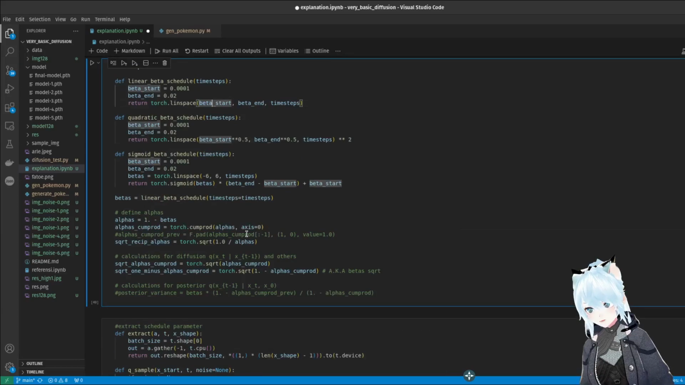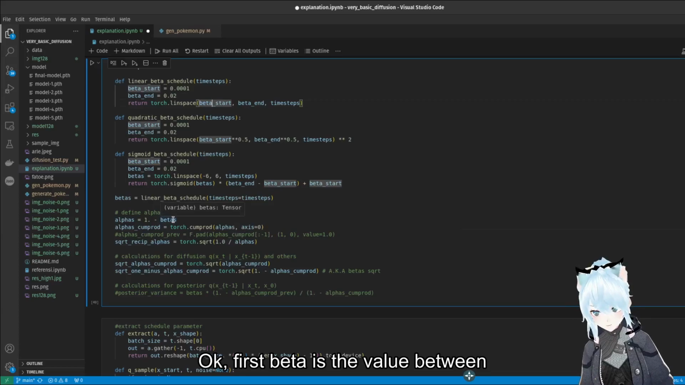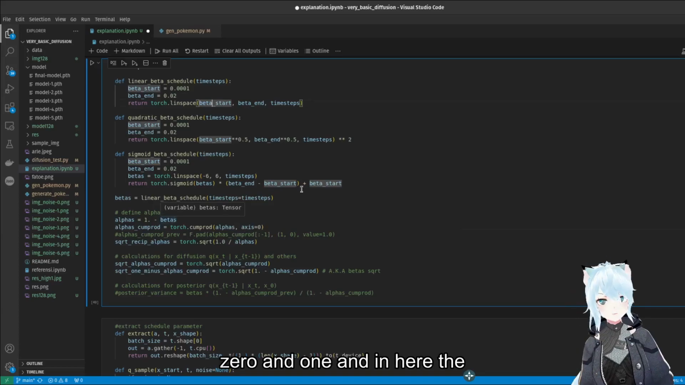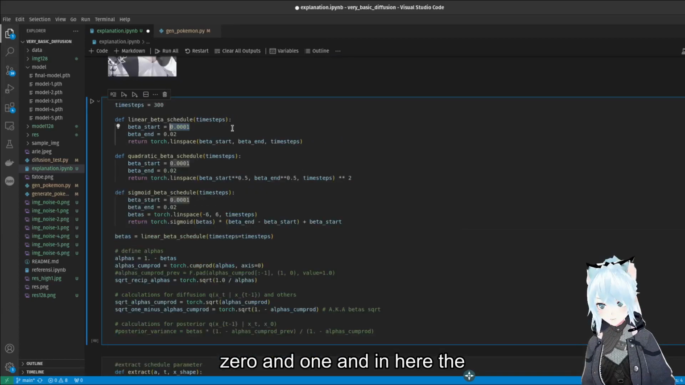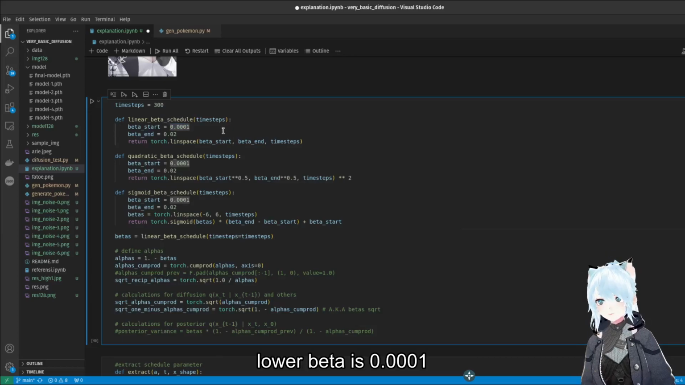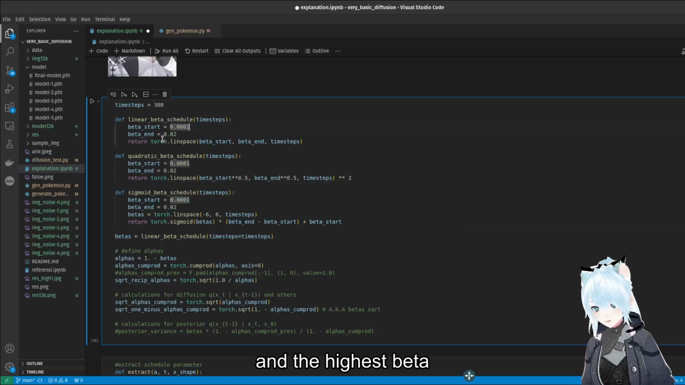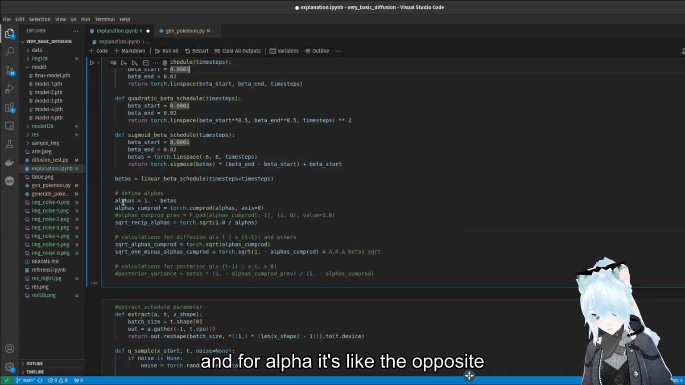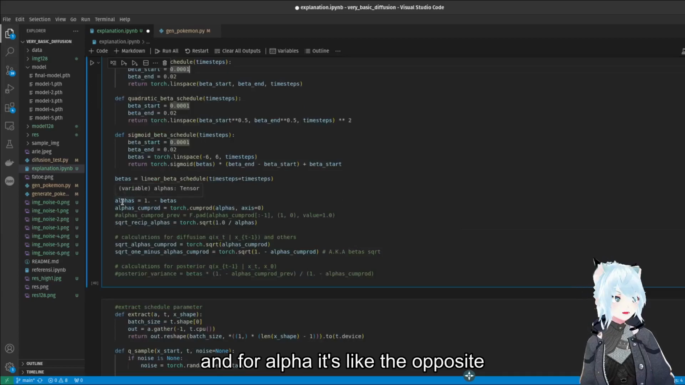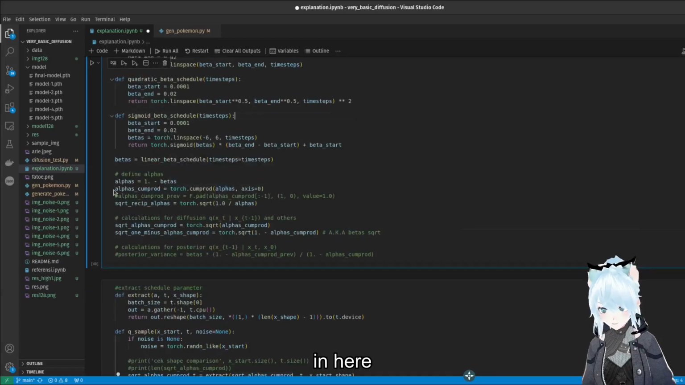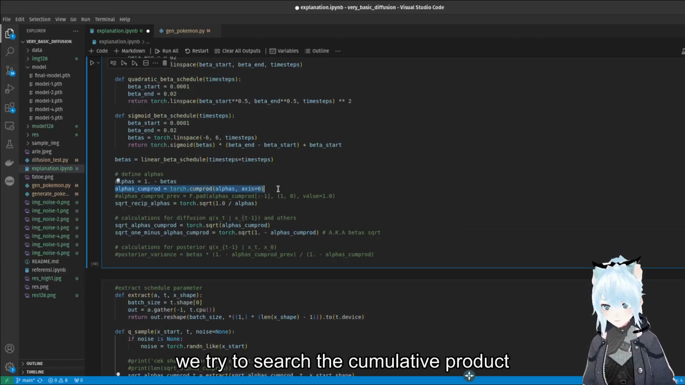First, beta is a value between 0 and 1. The lowest beta is 0.0001, and the highest beta is 0.02. And alpha is like the opposite of beta. And then here, we try to compute the cumulative product.